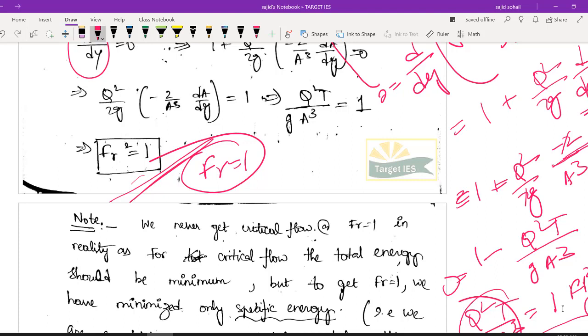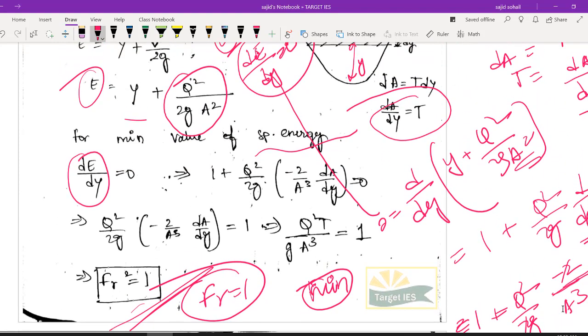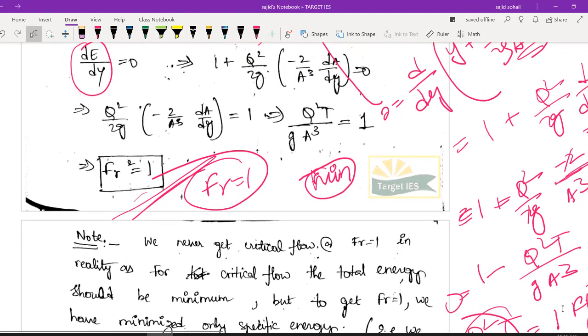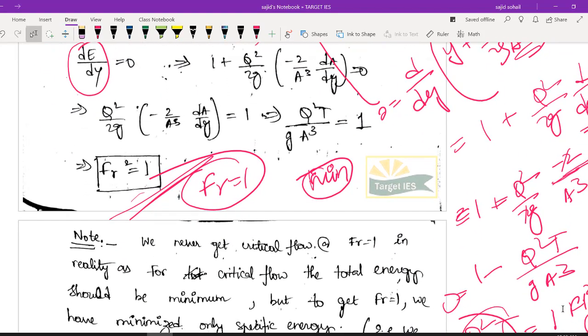But there is one big flaw here. Can you guess what that flaw is? I have told you for this flow to be critical, your total energy should be minimum. But here, which formula have we used? We have used your specific energy formula. You see the difference, right? So there is some limitation for my Froude number. For critical flow, actually your Froude number is 1, but it comes with a limitation.